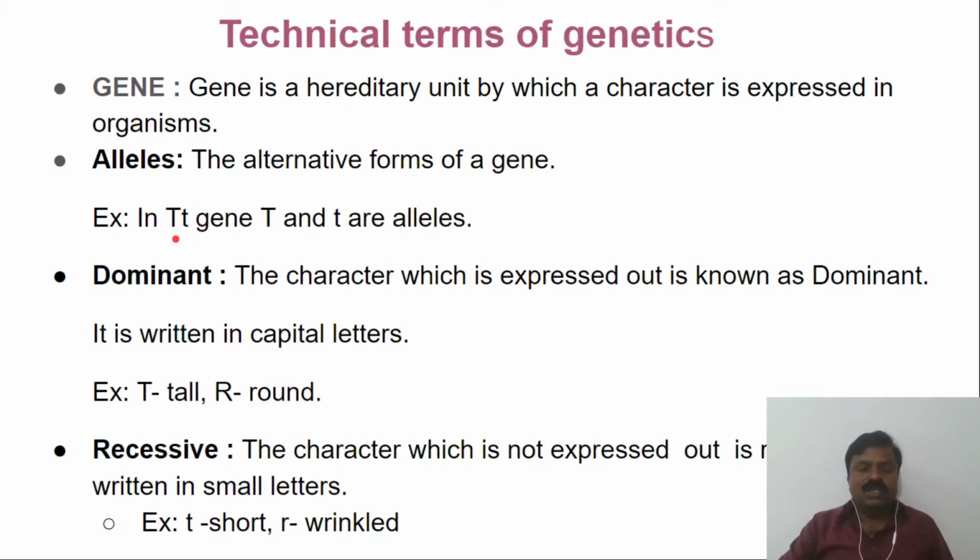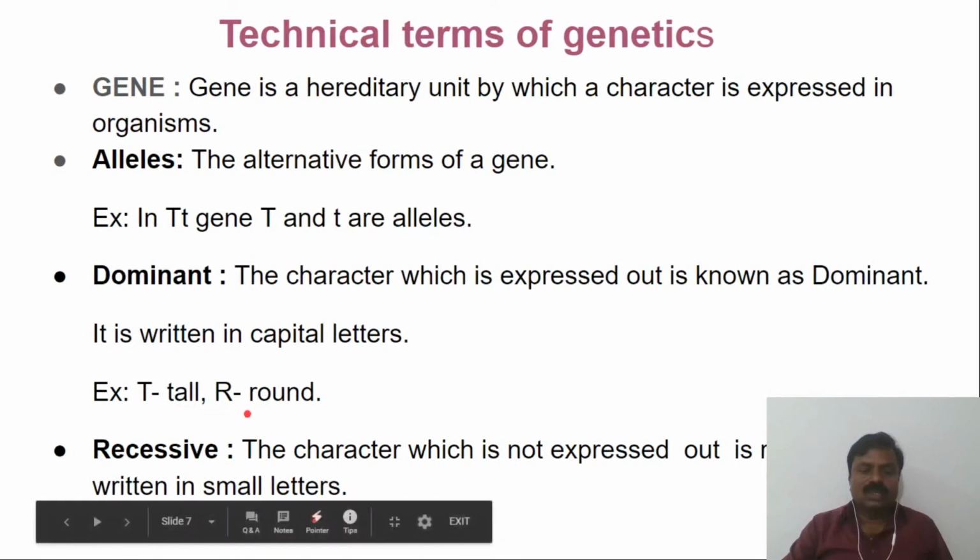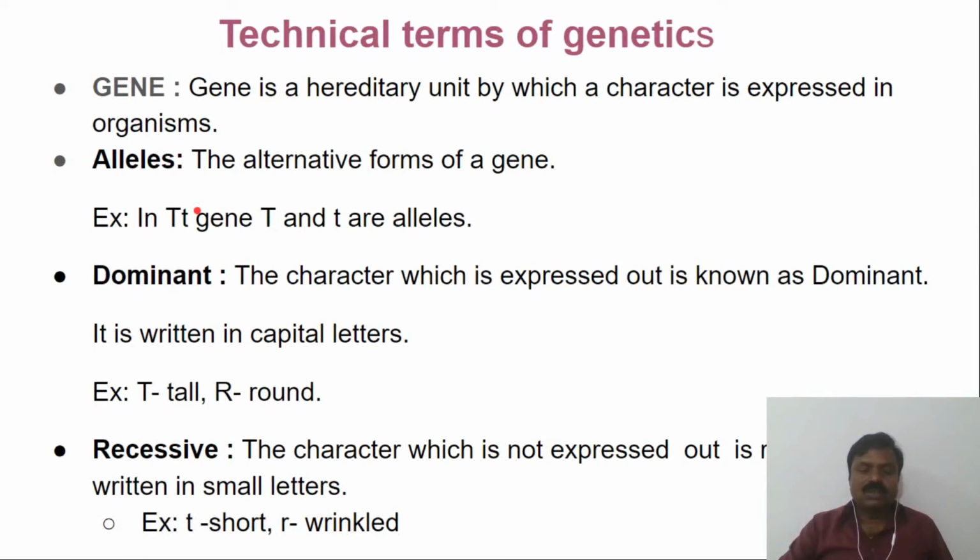Generally, the dominant alleles are written in capital letters, like tallness is capital T and roundness capital R, and the recessive ones are written in small letters. For example, short or dwarfness is small t, and wrinkled is small r. So for dominant alleles, capital letters are used, and for recessive alleles, small letters are used. Actually, these letters are not present in the organism. We are just taking these letters for understanding.